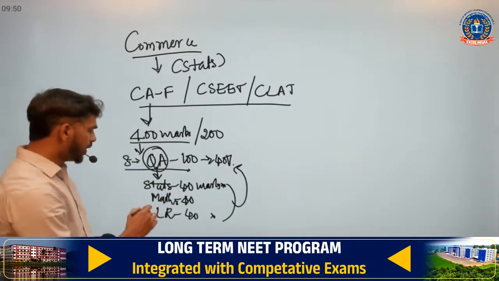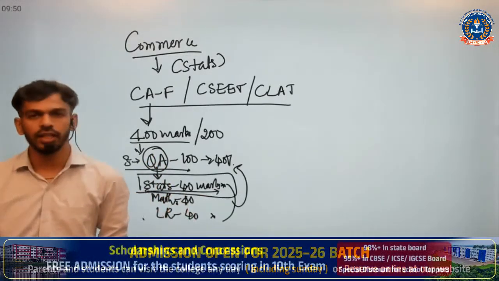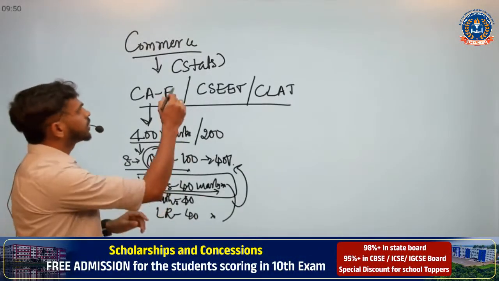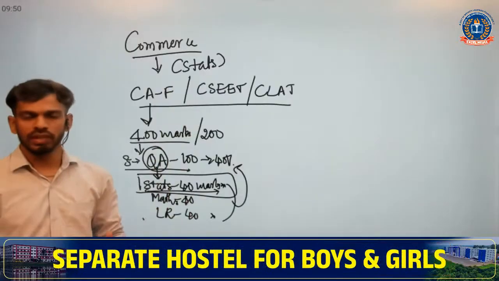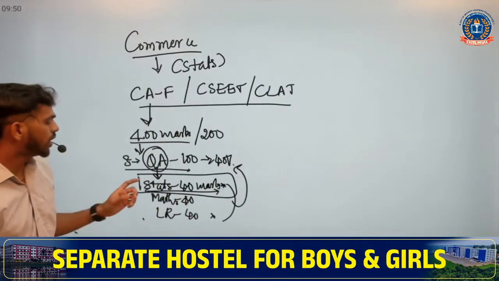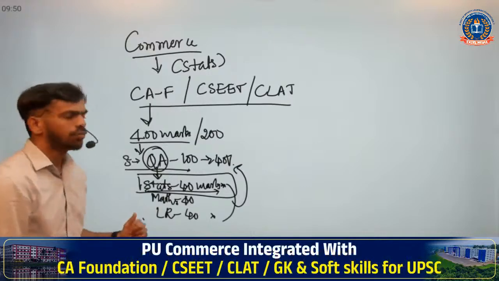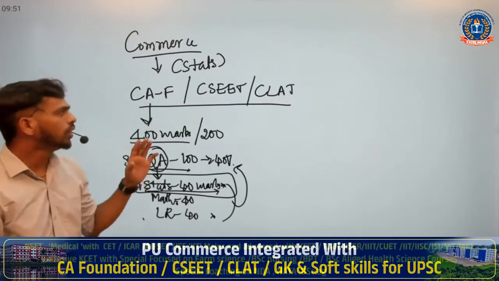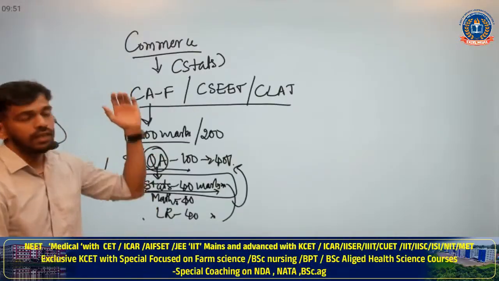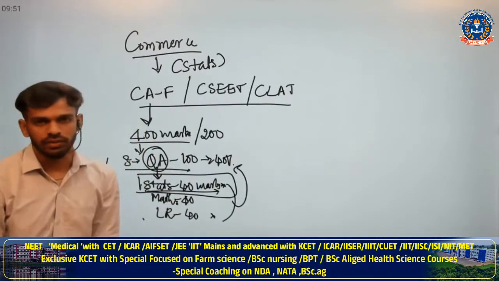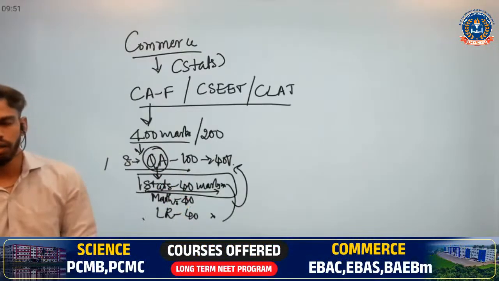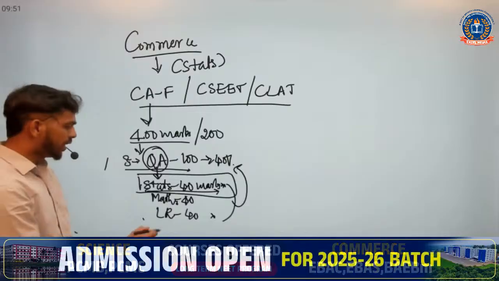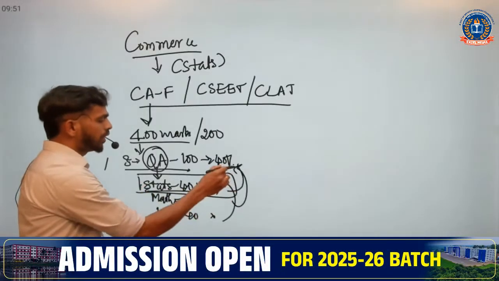Similarly, if you study statistics at an advanced level, that makes your regular board syllabus easier for you. If you study statistics in CA Foundation at an advanced level, that itself makes the board syllabus easier, and you can maximize your marks in the board syllabus. That is one advantage here. So you can clear this paper easily.